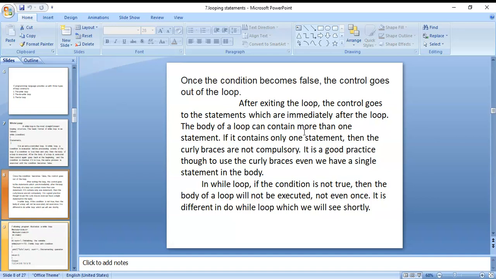The body of the loop can contain more than one statement. If it contains only one statement, then the curly braces are not compulsory. It is good practice, though, to use curly braces even if we have a single statement in the body. In a while loop, if the condition is not true, the body of the loop will not be executed, not even once. It is different in the do while loop, which we will see shortly.